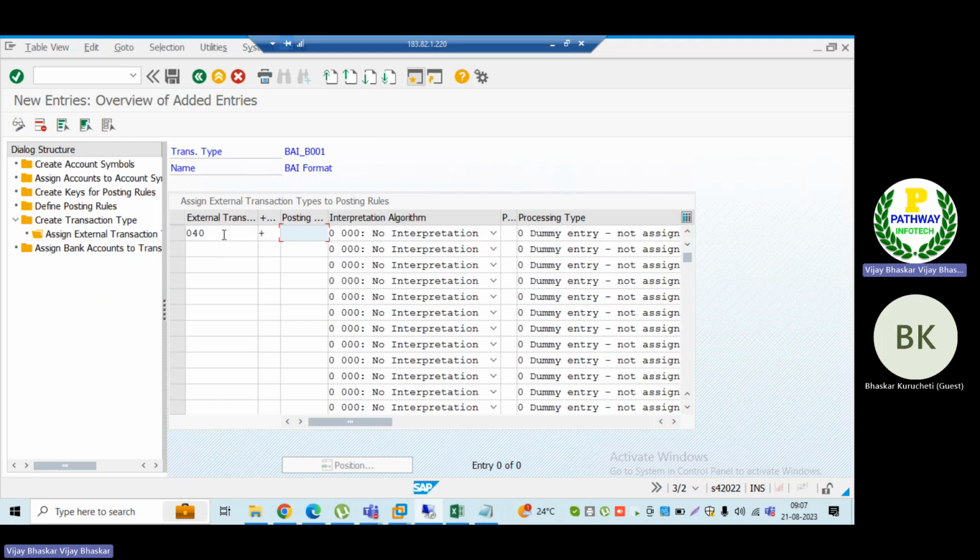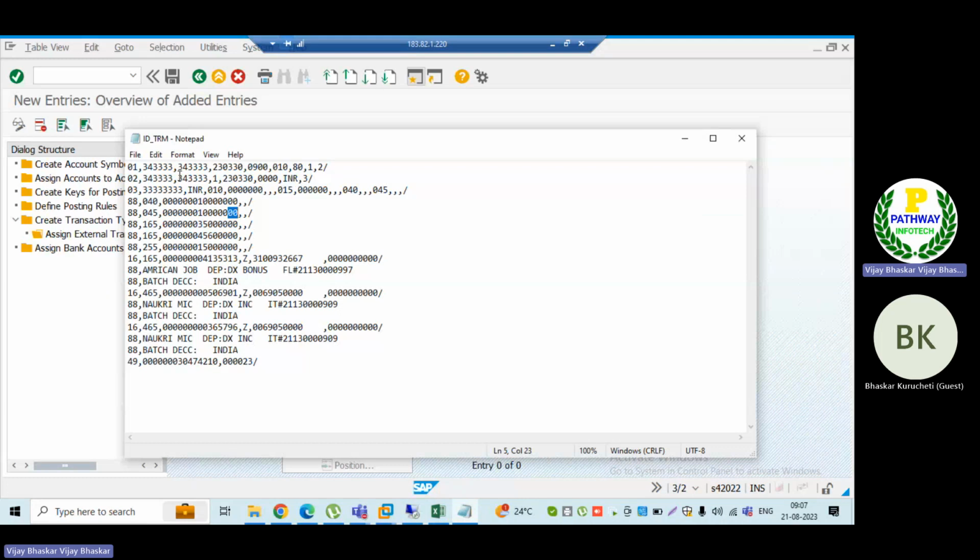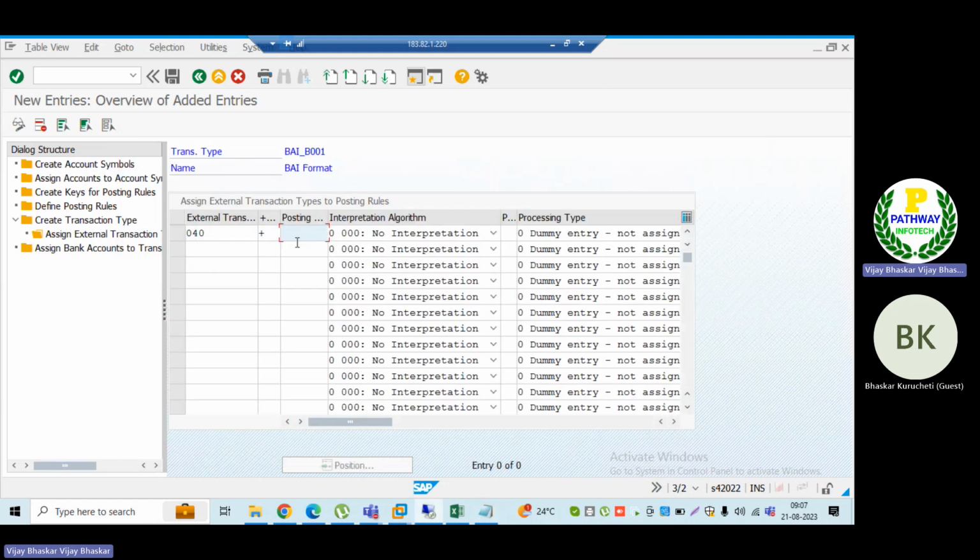For opening and closing balance I'm not posting any accounting entries, because the bank statement consists of my opening and closing balance, sir. So it does not require posting any accounting entries here, and I'm just leaving the posting rule blank.